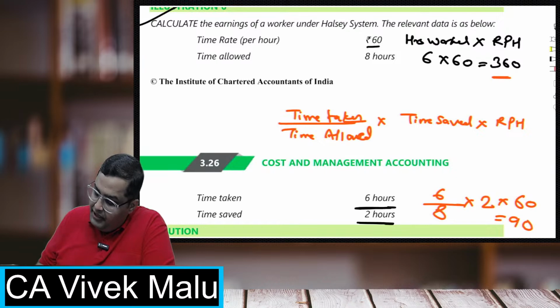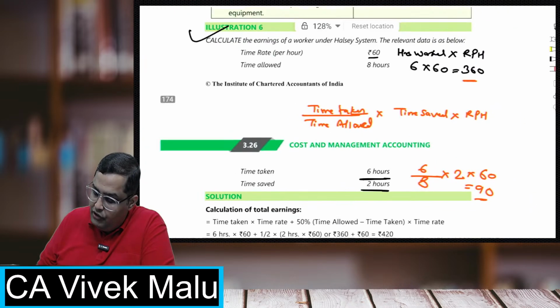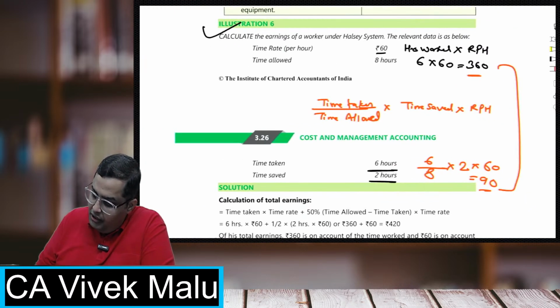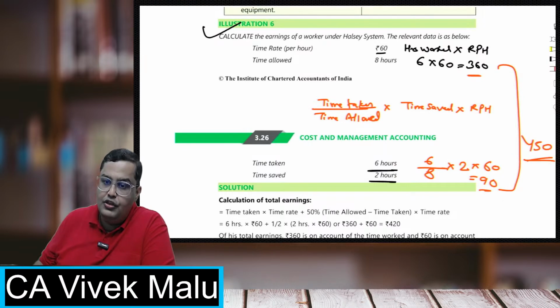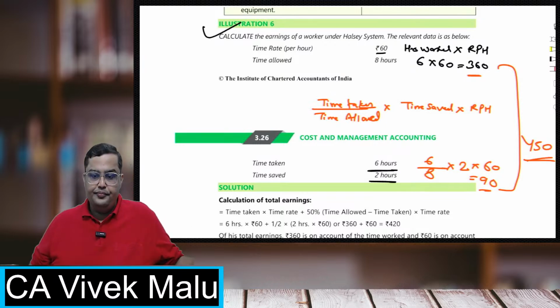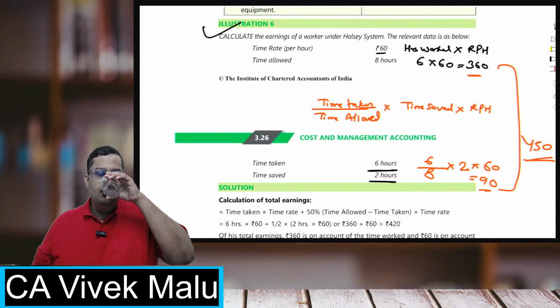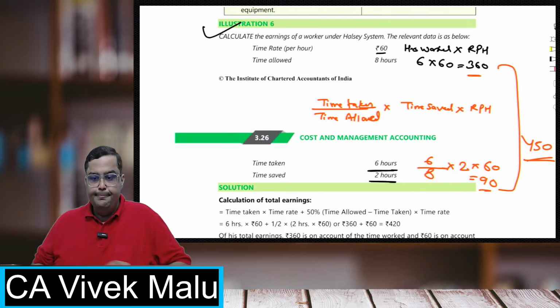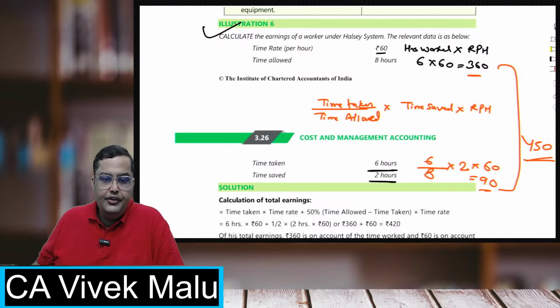So 360 basic and 90 rupees as the bonus. So the total payment will be 450 rupees. Absolutely perfect, students. One or two errors are there, otherwise all the answers are correct. Any doubts, students? Any queries?